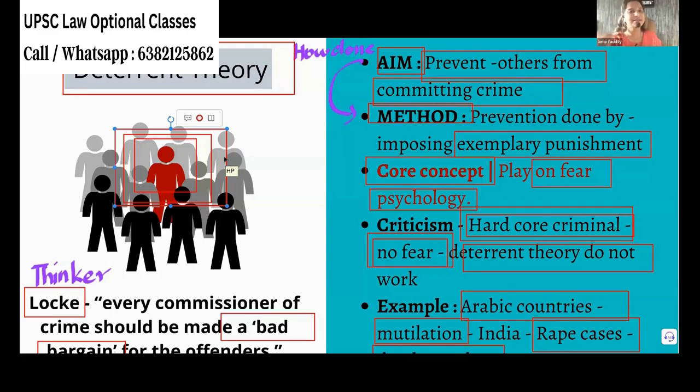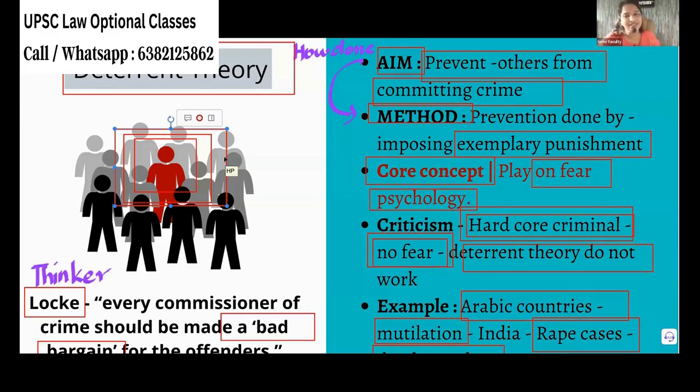Even in our home, there will be some siblings. I had brothers who would get the kickings and they would do the same thing again. Every time we got the report card, if we didn't get good marks, we were going to get kickings. You may not have heard of it, but as 90s kids, we got beaten up with spatulas and also with belts. Okay, that is very, very famous. So we'd get the kickings again and we would do the same thing. Like that, hardcore criminals will be there who don't have any fear and they will do the same thing repeatedly. For them, deterrent theory will not work.